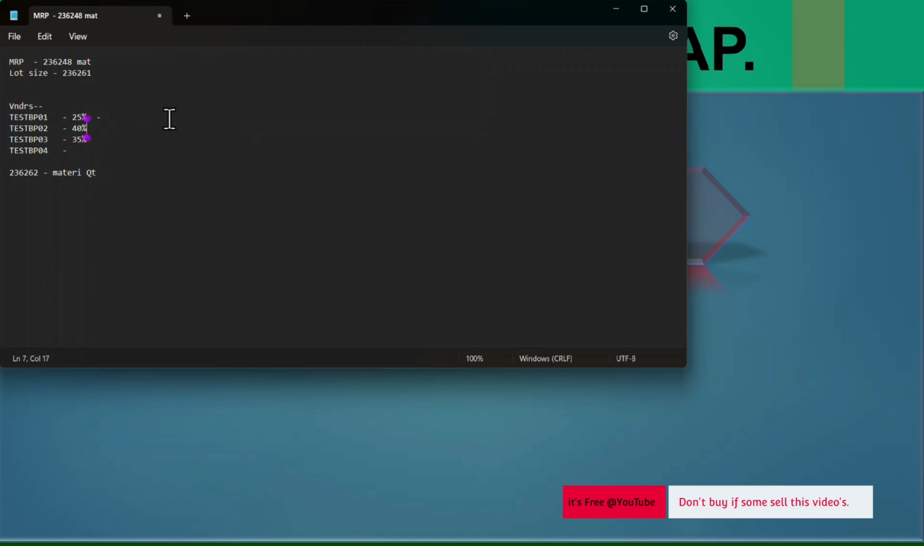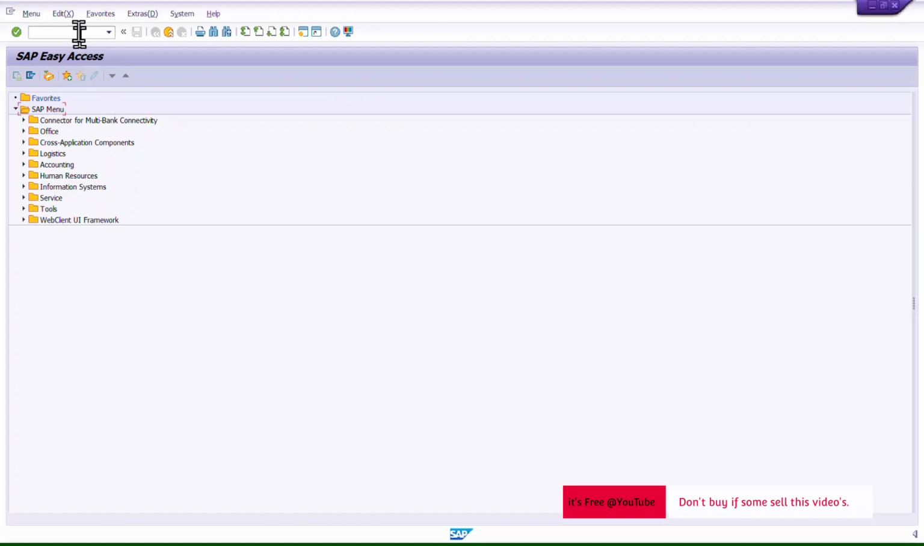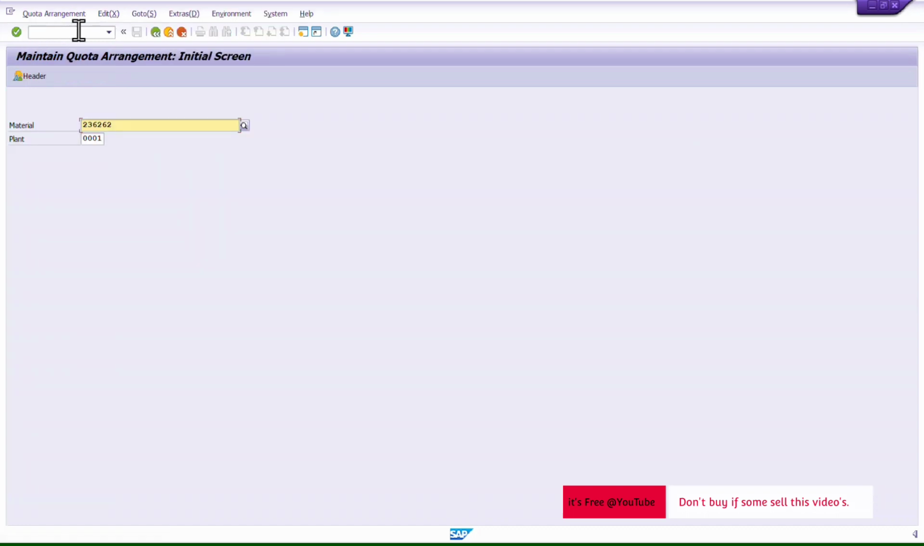So let's see how we will achieve this. Let's go into the system and check how it will work. I will jump back into the system before maintaining the quota. So I will run the MEQ1 T code. Then this is my material, so give your material and plant. The system picks it automatically because I recently created it. Then press enter.